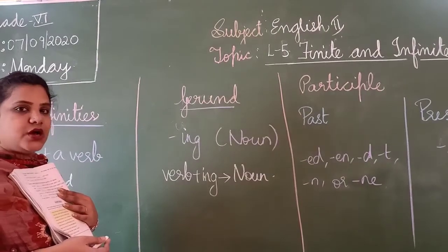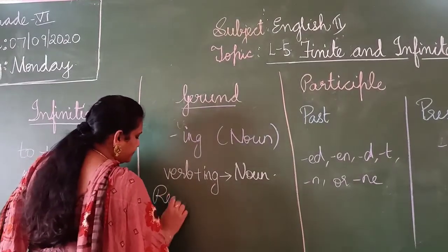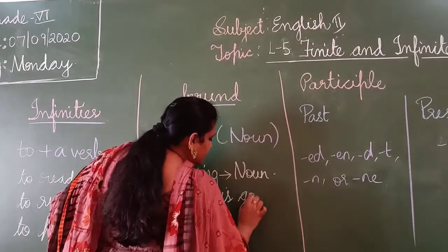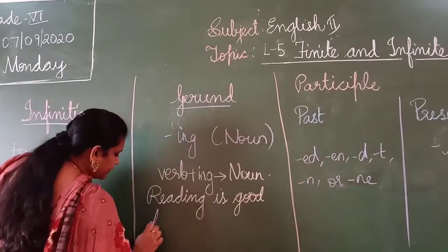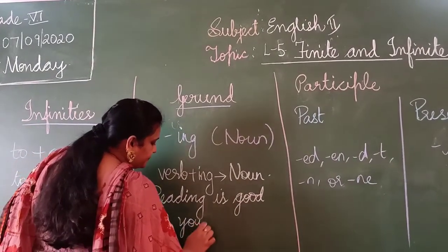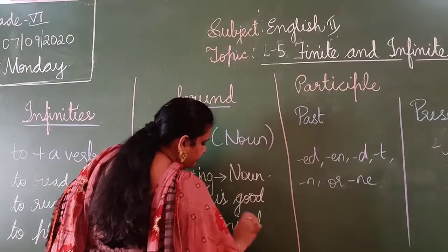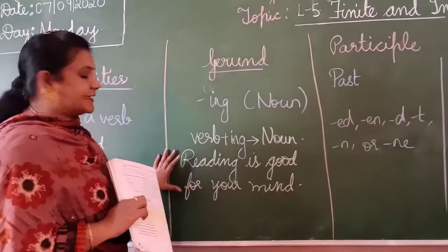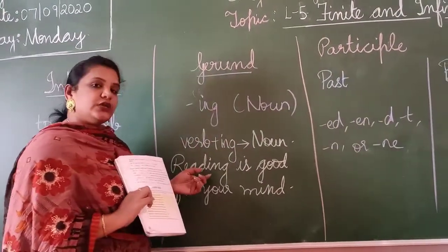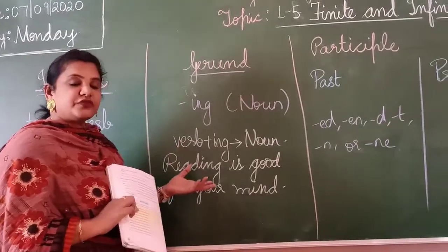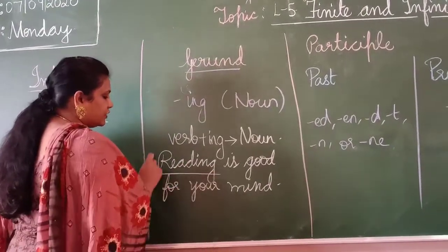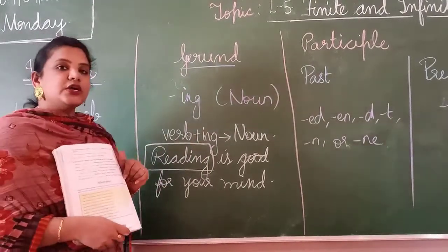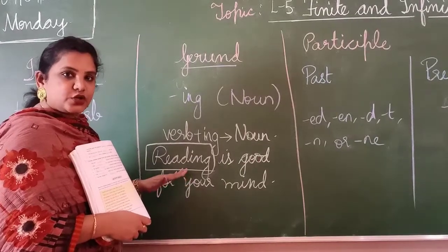Okay, how will it act as a noun? Now, reading is good for your mind. Reading is good exercise for your mind. When I say this sentence, what is the noun here? What is the main subject of the sentence? Of course, it is reading only. Reading is the main subject of the sentence. Whom are we talking about? We are talking about reading.